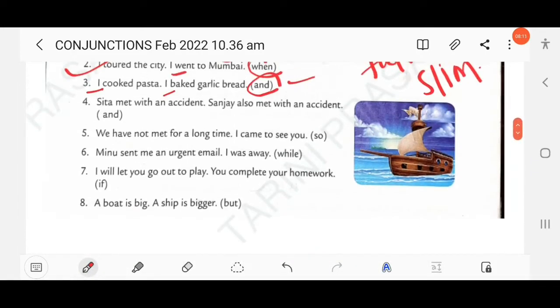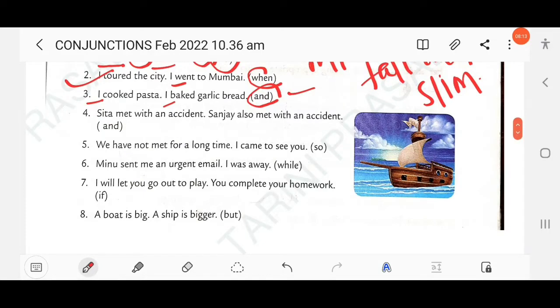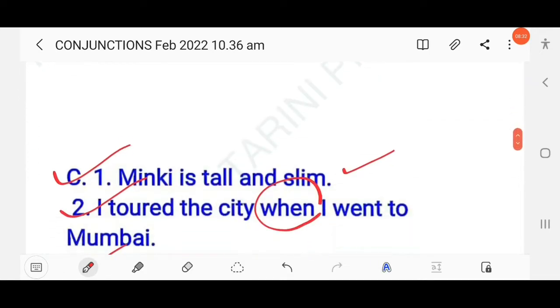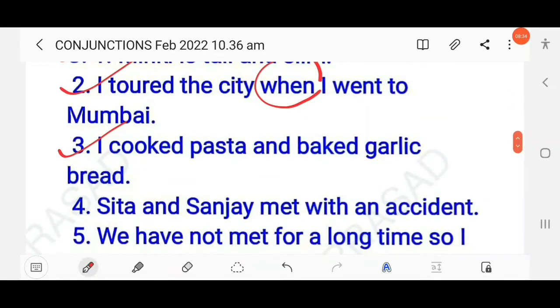Then next, Sita met with an accident. Sanjay also met with an accident. So here, which part is similar? Met with an accident. So here you have to join the two nouns, Sanjay and Sita. So you write: Sita and Sanjay met with an accident. Here two nouns are joined by the conjunction and.